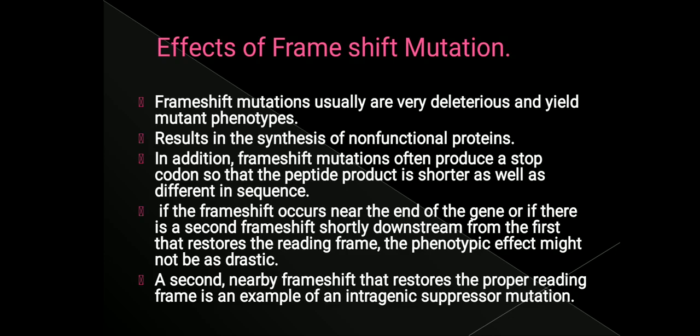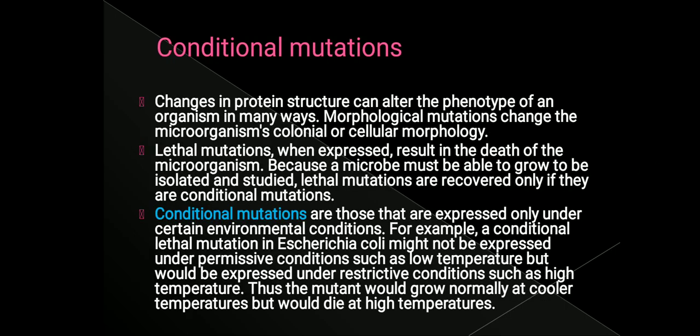The next point is that a second nearby frame shift will restore the proper reading frame of the protein. So this will suppress the mutation. If there is a second frame shift, that is going to suppress the mutation. That is all about frame shift mutation.